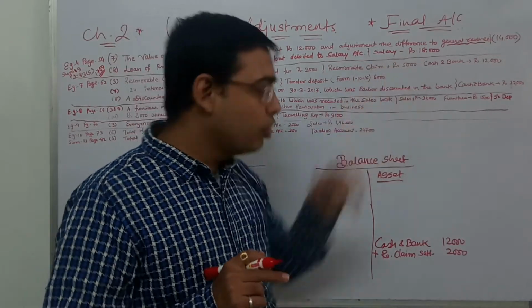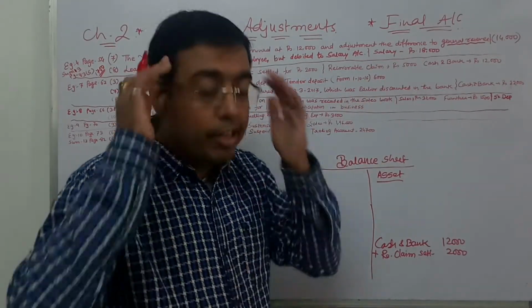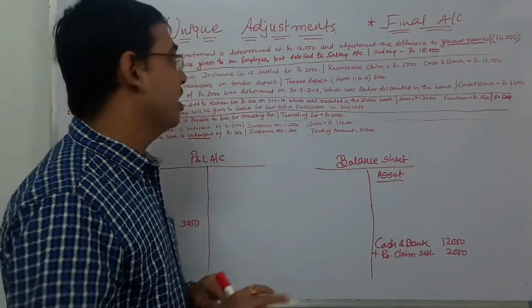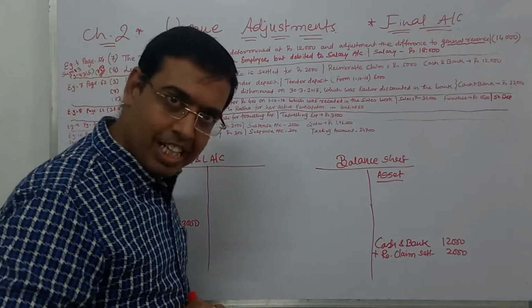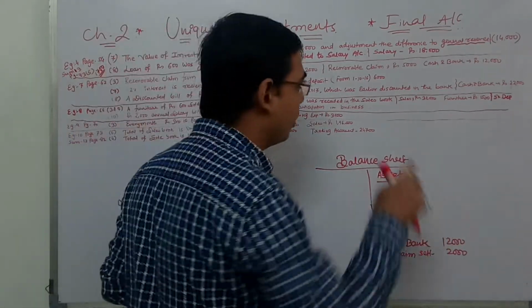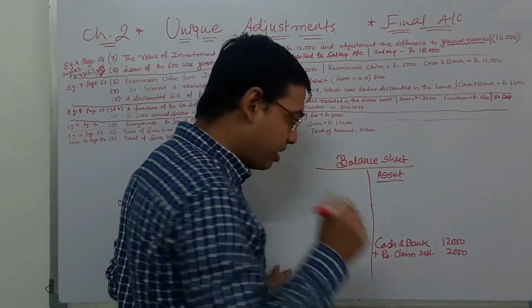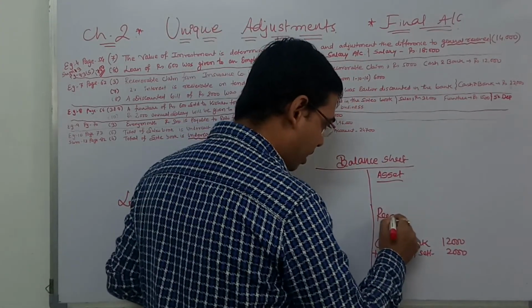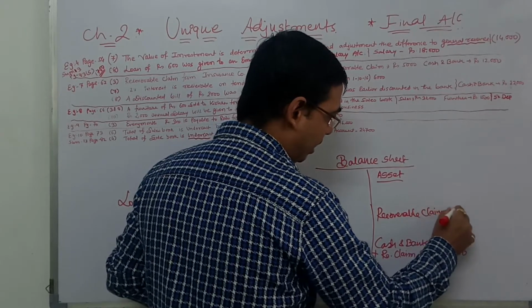Actually, this is not written intentionally because everything gets subtracted. But for your understanding, sir, if it is given in the trial balance, then why have you not written it? We will write it, but I will explain how it would be written. The recoverable claim is 5,000.